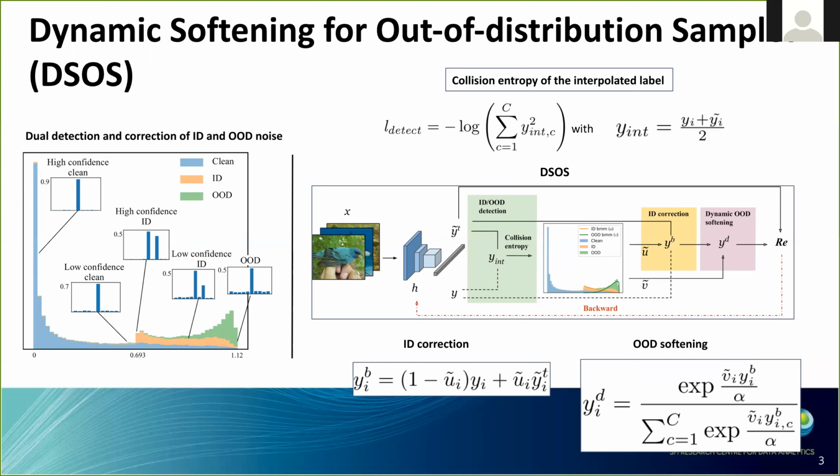The first one being in distribution, where we use a pseudo labeling approach, where the prediction of the network is substituted for the ground truth label. And second, we have an out of distribution softening, where we aim for the label of an out of distribution sample to be as close to a uniform distribution as we are certain of its out of distribution nature.